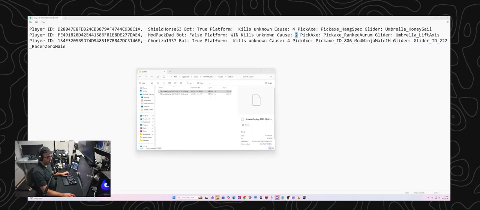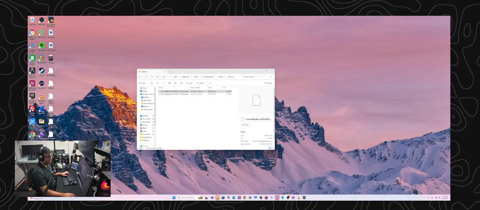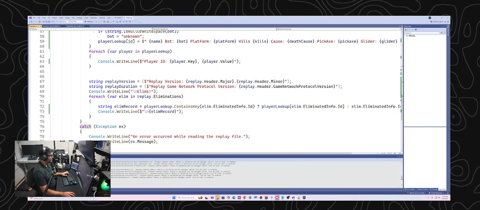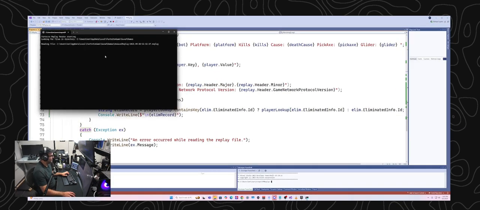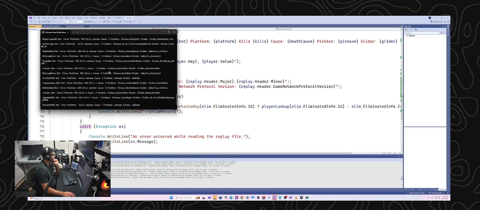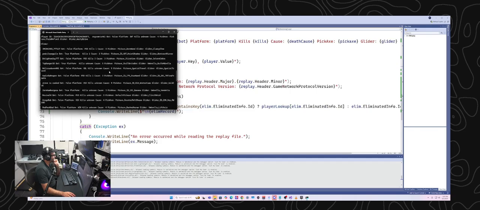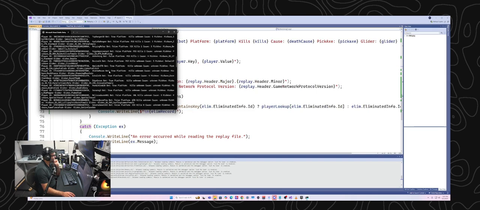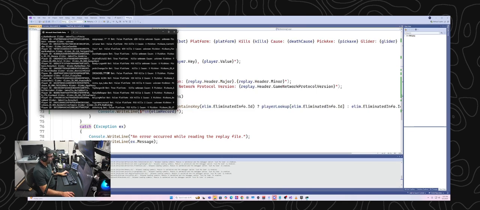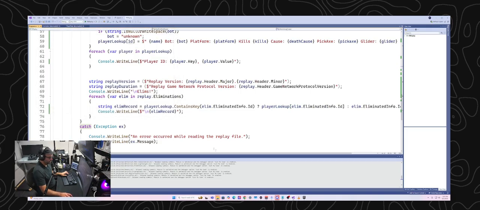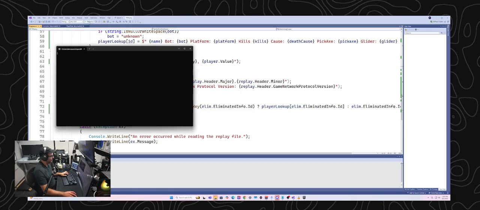All right, so let me go ahead and try to parse these files here. Let's run it again, see what happens. Okay, cool. So we have data from this second game. I think, yes. Let me go copy and paste all this out of here. Whoops. Accidentally closed that window. Did not mean to do that.